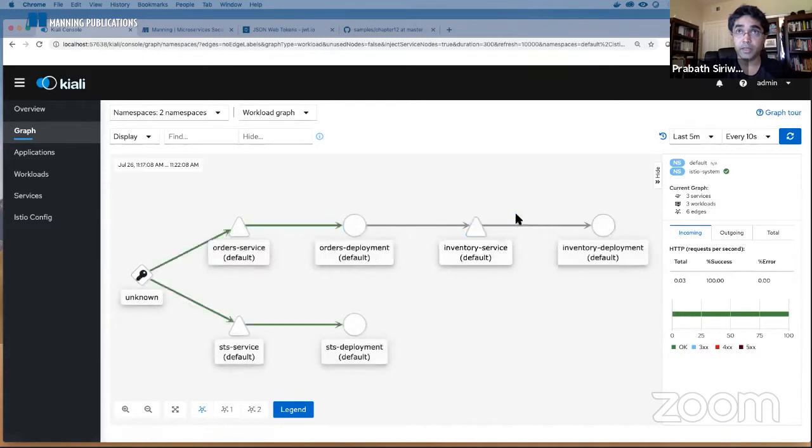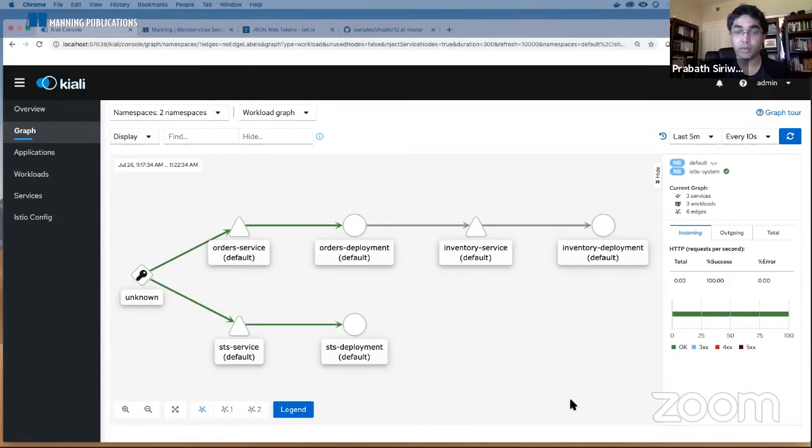Ideally, this should be MTLS, because I'm using the auto injection proxy in my Istio deployment. That means I have set a label on my default namespace. So whenever we deploy a microservice, or when you create a deployment in the Kubernetes default namespace, Istio will attach the Istio proxy, or Envoy proxy.